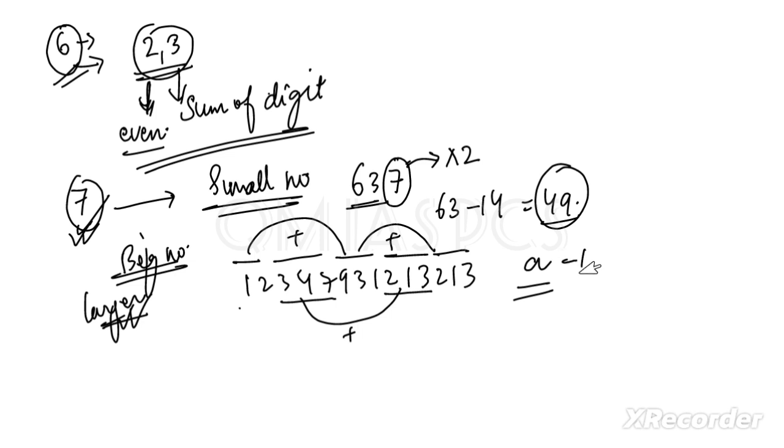So subtract both numbers, and whatever the result is, if that number is divisible by 7, then say that the number is divisible by 7. Clear? We will discuss that question further. So just have patience.